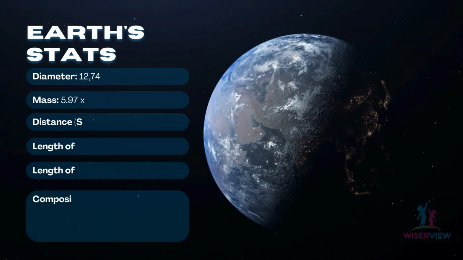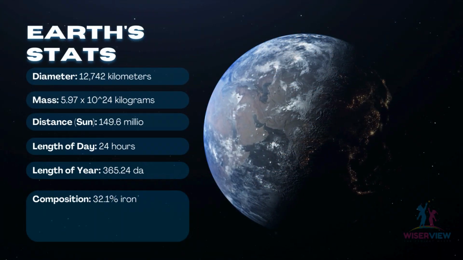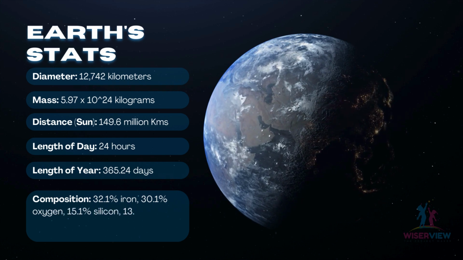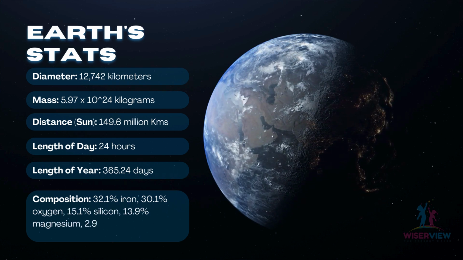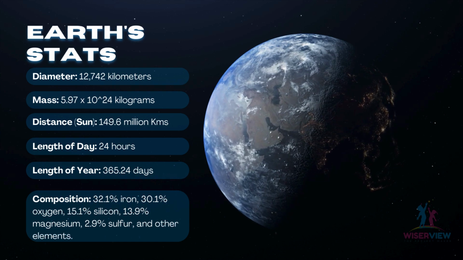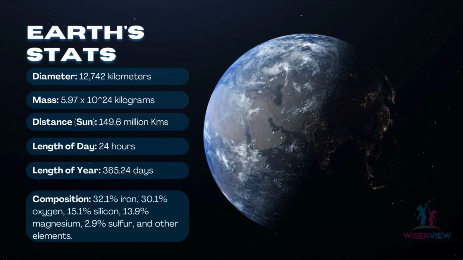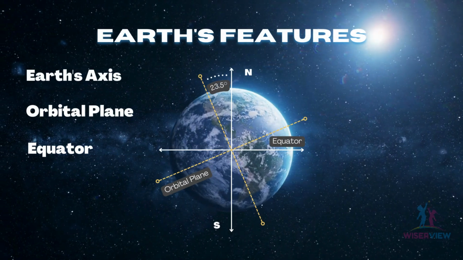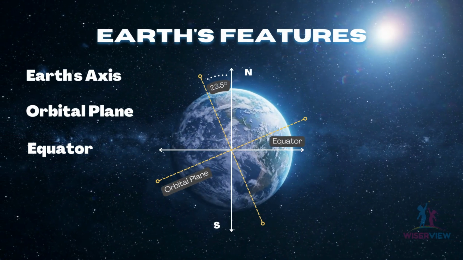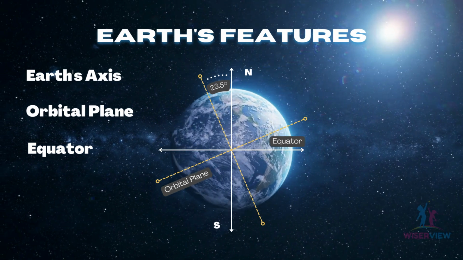Here all the statistics of the Earth are given: the diameter, the mass and the distance, length of the day and year, composition of the minerals we get from inside the Earth. Now we will move forward to Earth's features. The Earth's features are the Earth's axis, the orbital plane and the equator.